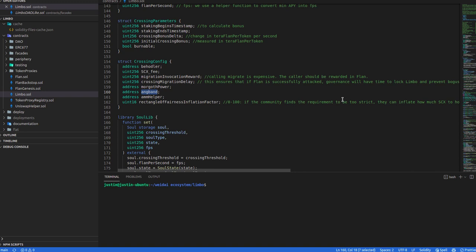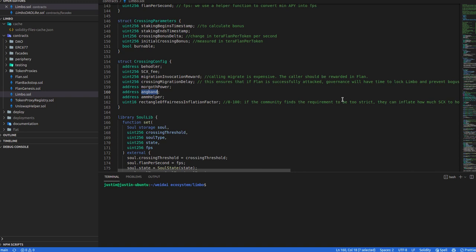So if the price of flan has dropped below $1, or if it's dropped below parity with DAI, then we want it to be strengthened at the point of migration. So what we do is that when we mint up the flan to be accompanied with a scarcity, we don't mint up the value of flan equal to the value of scarcity. We mint up a bit less than that. In other words, we're going to now alter the ratio of flan and scarcity on the LP token, and by doing that, we increase the price of flan.